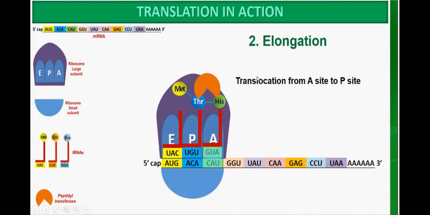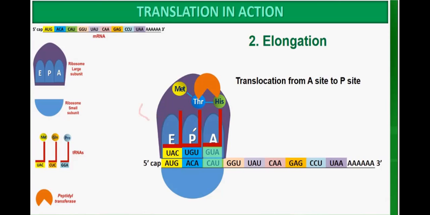Then during elongation there is also translocation. The MET amino acid which was with the first transfer RNA will be released from the transfer RNA. Then the transfer RNA from the P site will come to the E site, and from there it will be released.